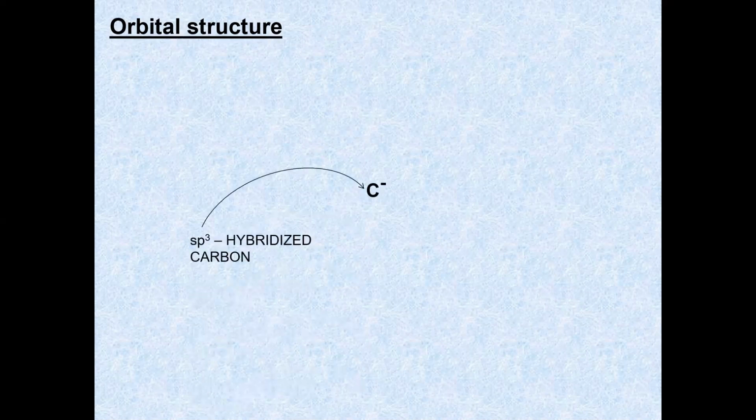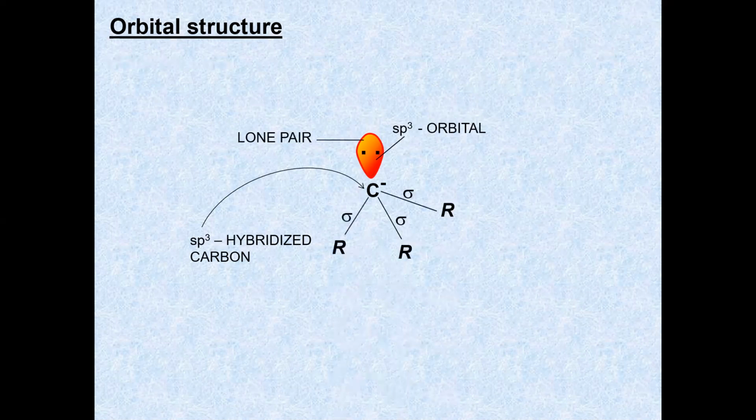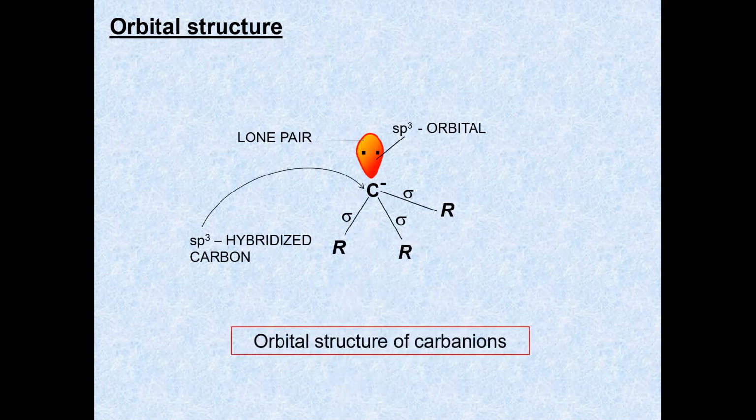This is the orbital structure of the carbanion ion. You can see there are 3 sigma bonds and one lone pair of electrons here. This lone pair of electrons is responsible for the formation of the carbanion ions.